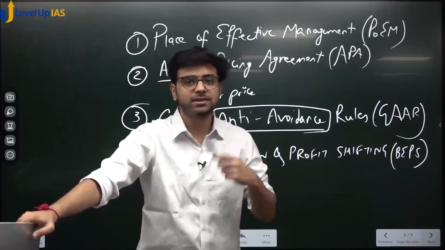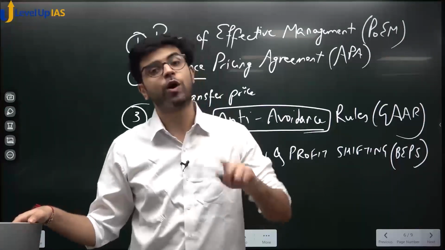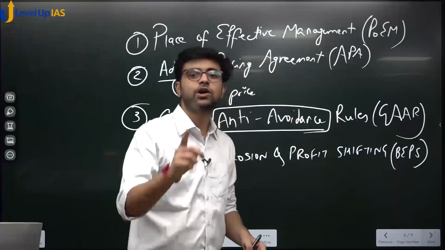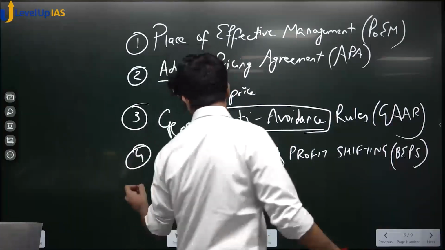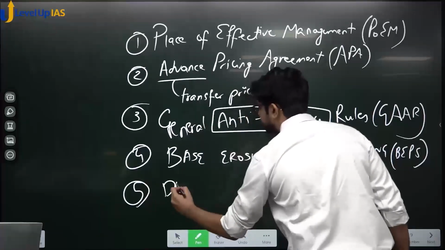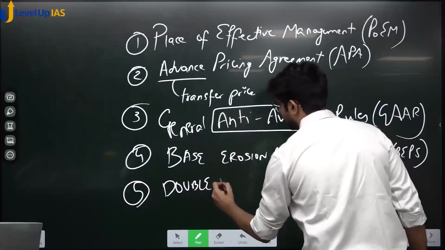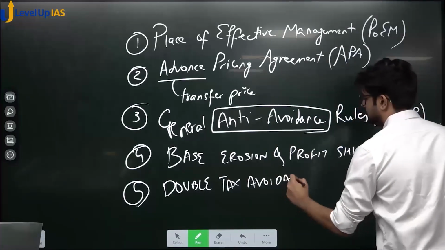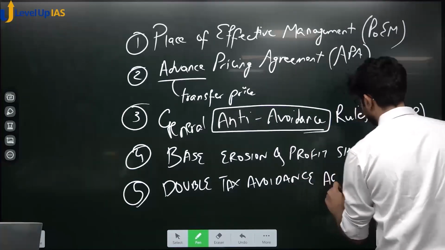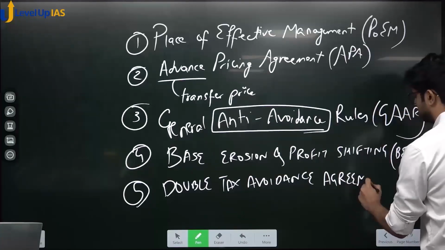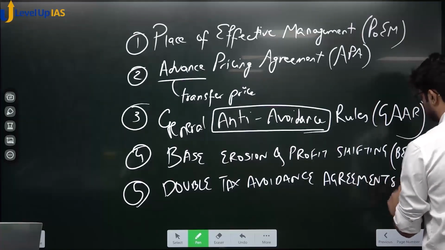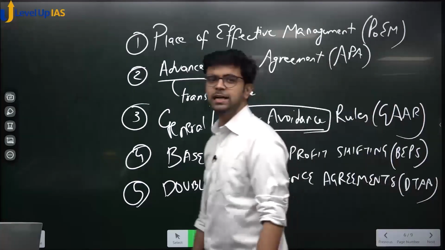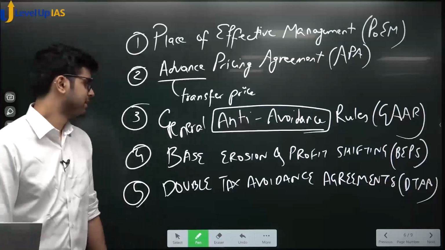So agreements which are signed between countries to avoid double tax are known as, in normal English, double tax avoidance agreement.